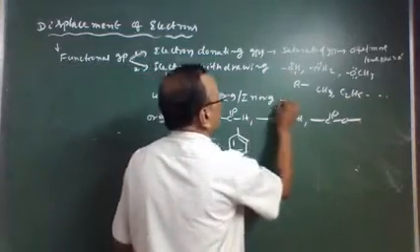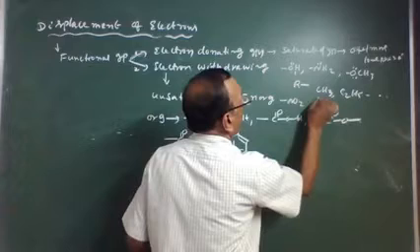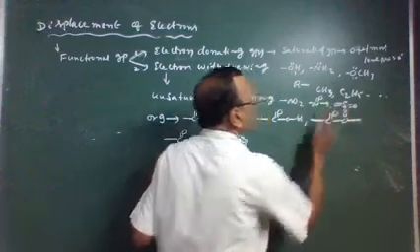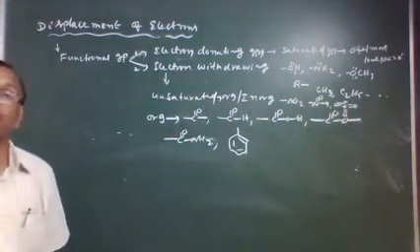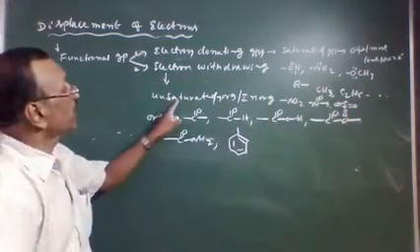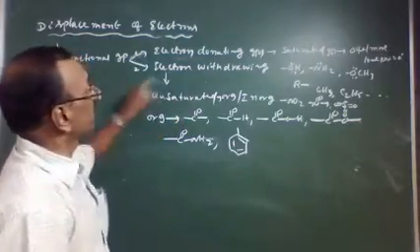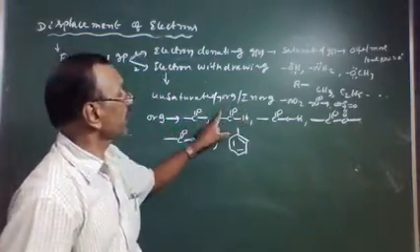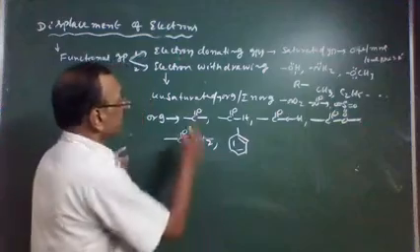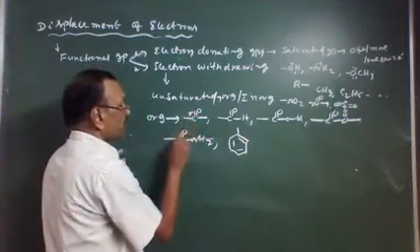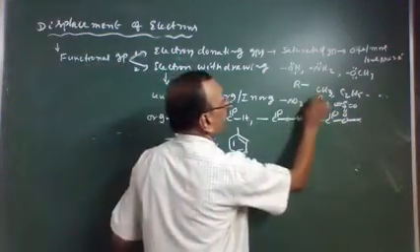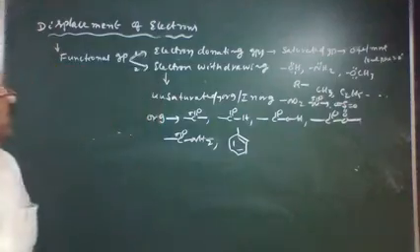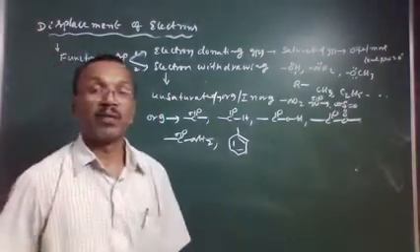Now come to the inorganic: NO2 group, SO3 group are all inorganic. Therefore, unsaturated functional groups, whether inorganic or organic, that contain pi electrons are said to be electron withdrawing groups.